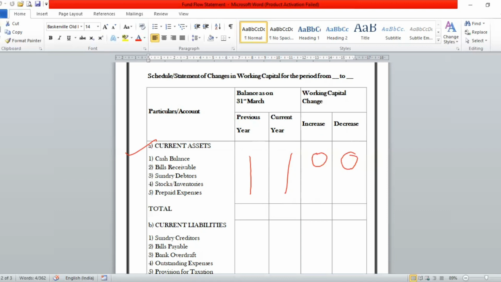Like if the cash balance in the previous year was 50,000 and in the current year it is 40,000. So based on this, how will you calculate the difference? You see that the cash balance has decreased over the previous year, by 10,000. So this will make a decrease in working capital by 10,000.